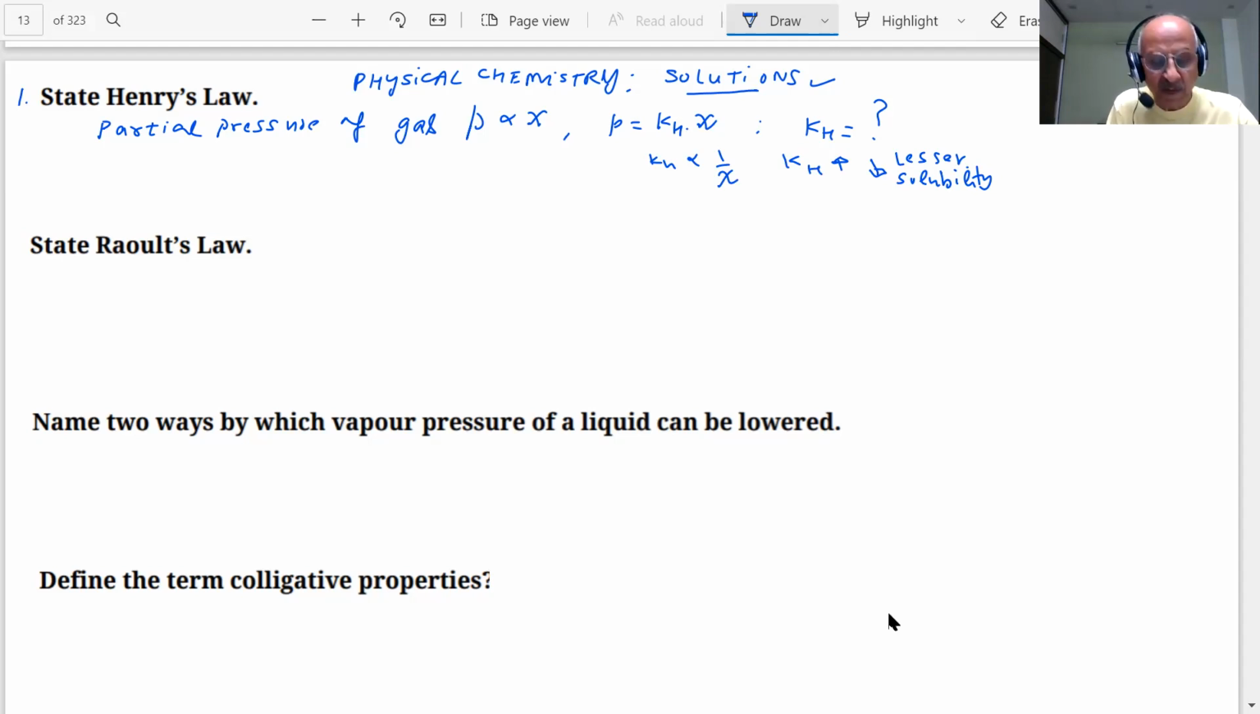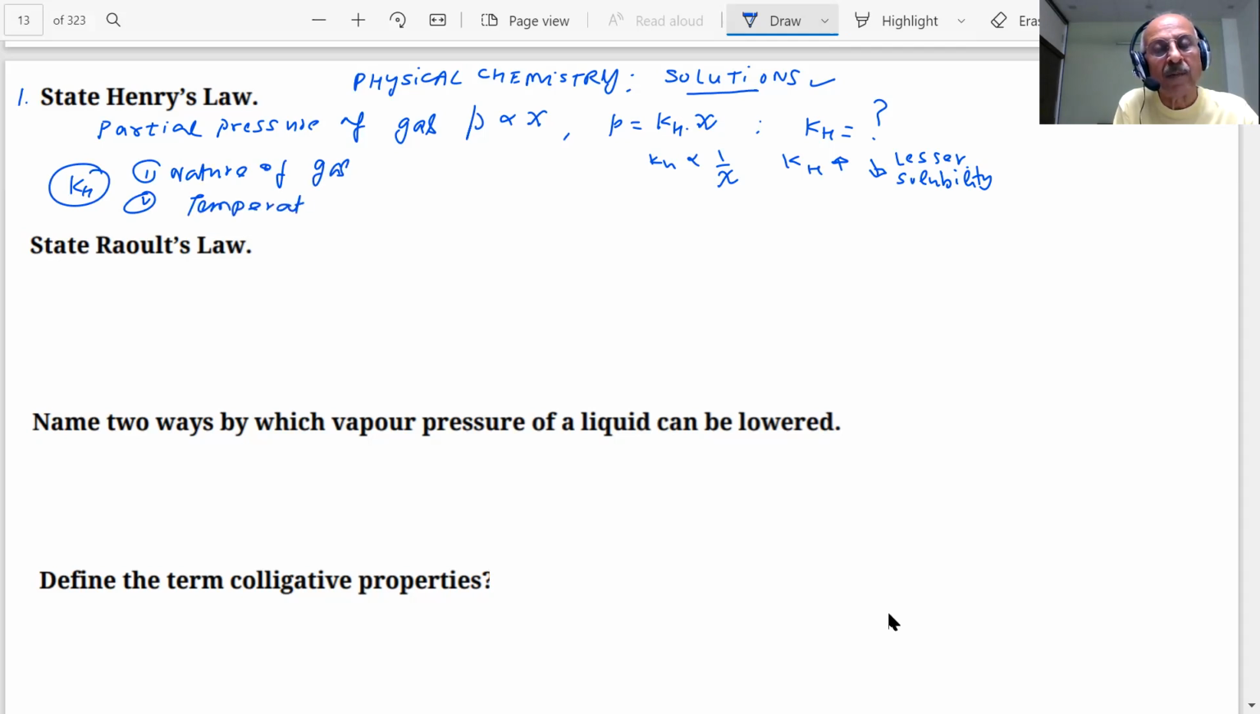Do all the gases have the same KH? No, sir. They have different KH. Does it depend on the temperature? No, sir, it is the nature of the gas. It depends upon the nature of the gas. Also, it depends on the temperature, students.